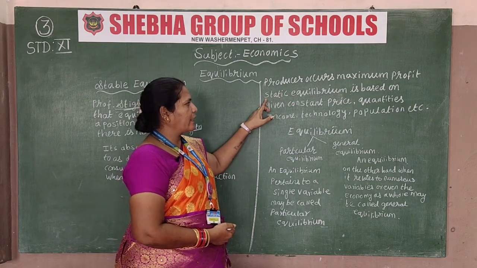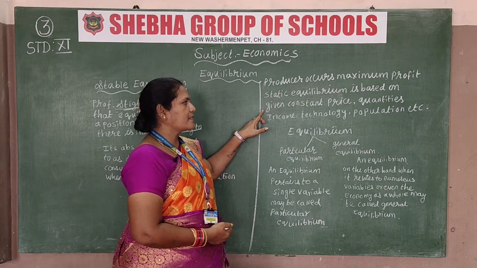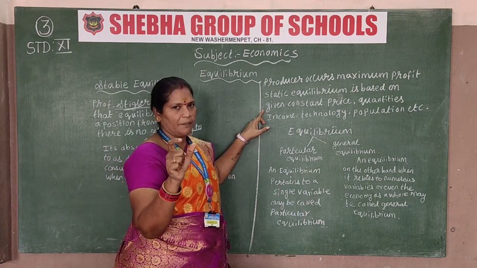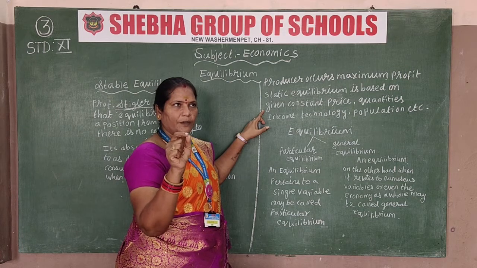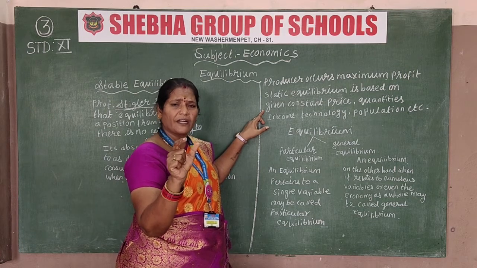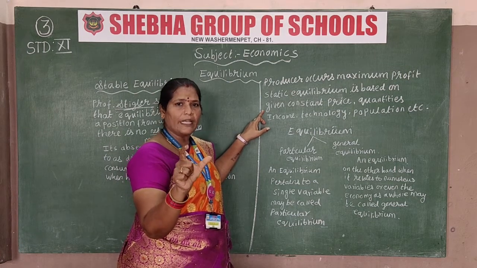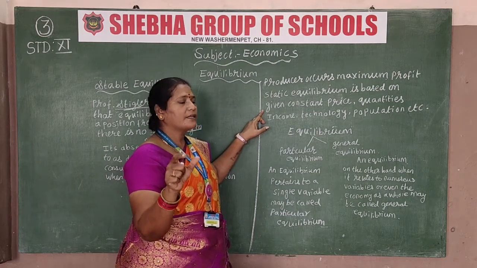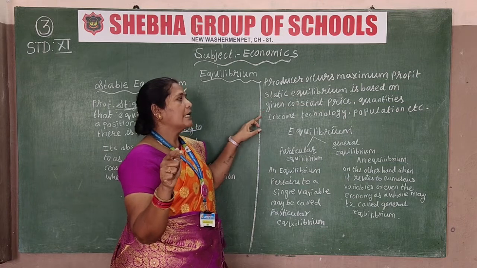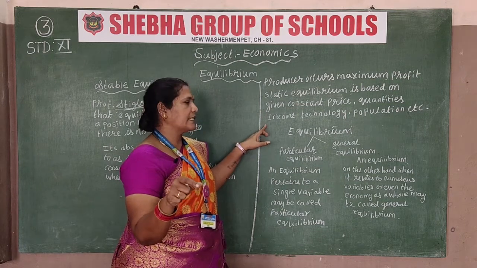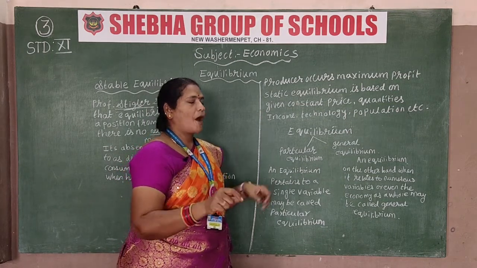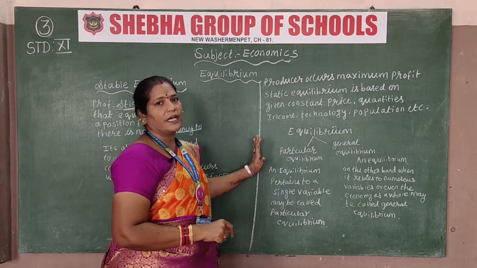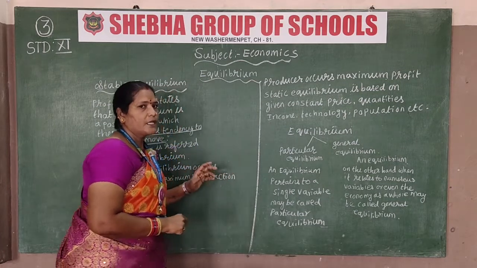So static equilibrium is based on a given constant price. Static equilibrium means one stable price. For example, if a paste of 5 grams is 10 rupees, it means 10 only, not more than that and not less than that. So the price is constant, and quantities as well as income, technology, population, etc. are also given for static equilibrium.